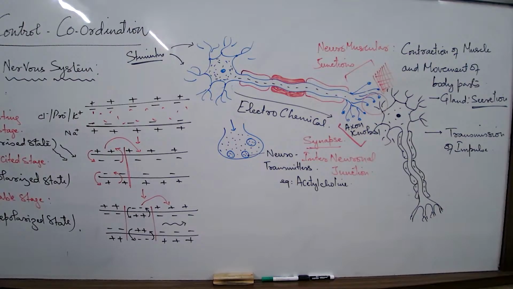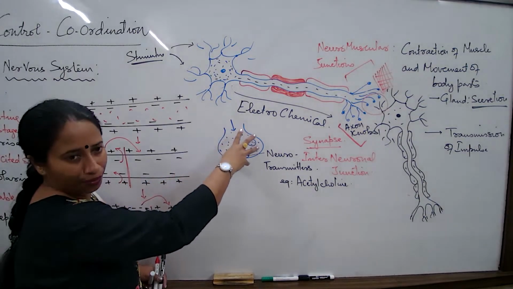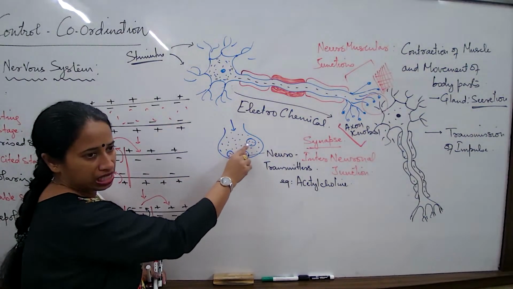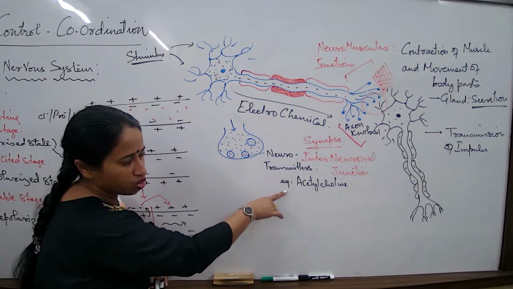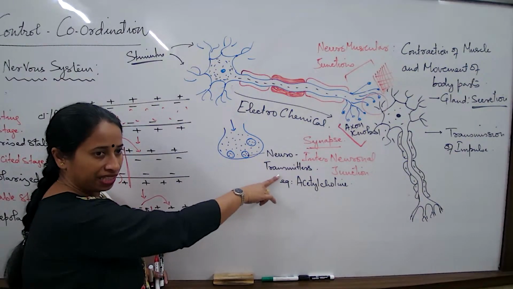So in the axon knobs, if you see, something like this is happening. Now, if you see here, this is what I am drawing. What is this? This is the axon bulb or knob. Chemical substances start getting released. What chemical substances? Neurotransmitters. This is a must for you to remember, the type of chemical substances.